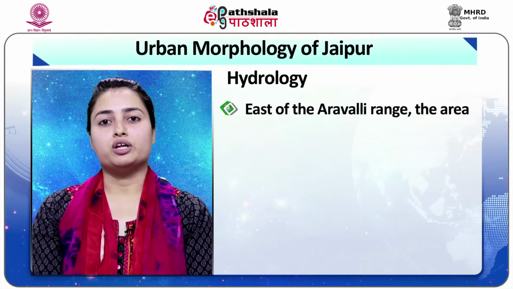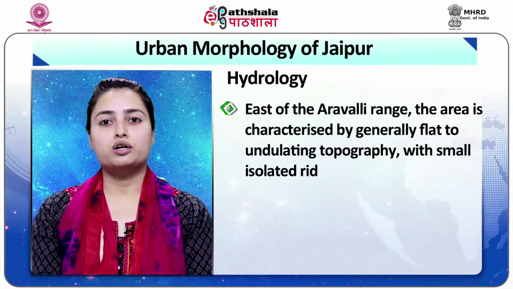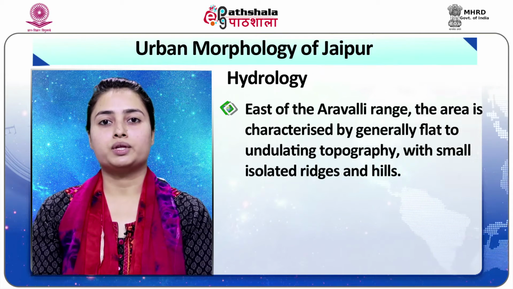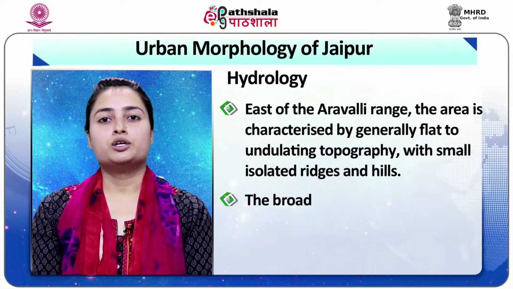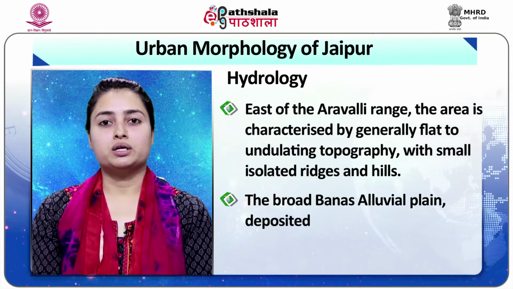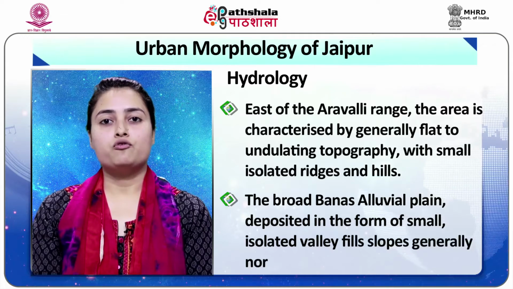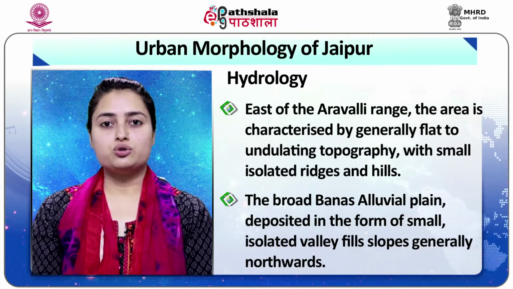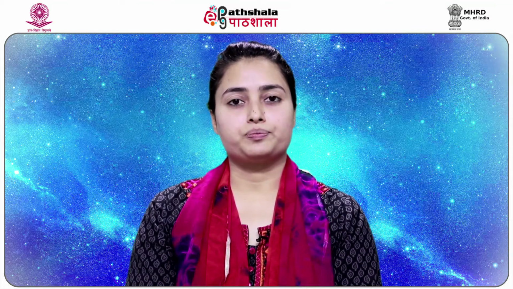East of the Aravalli range, the area is characterized by generally flat to undulating topography, with small isolated ridges and hills. The broad Banas alluvial plain, deposited in the form of small isolated valleys, slopes generally northwards. The width of the alluvial plain increases towards the downstream.